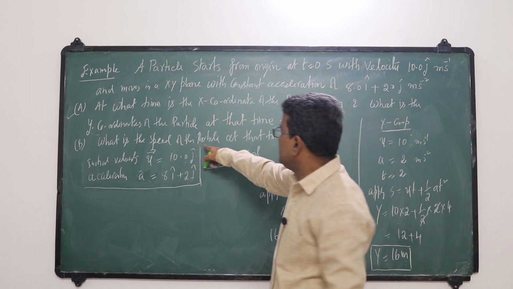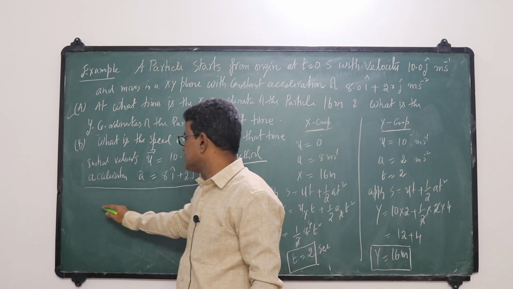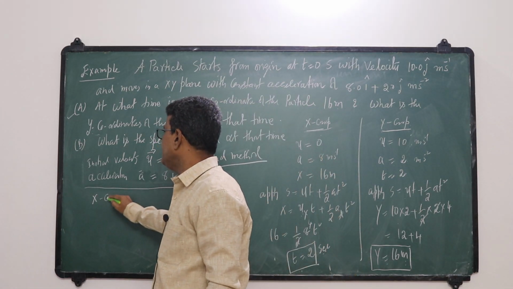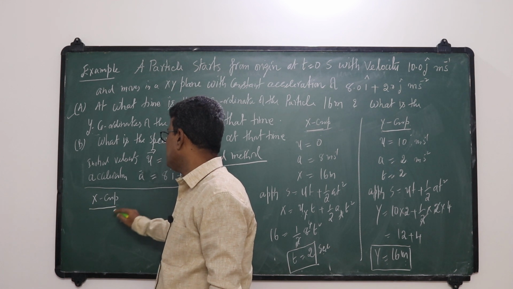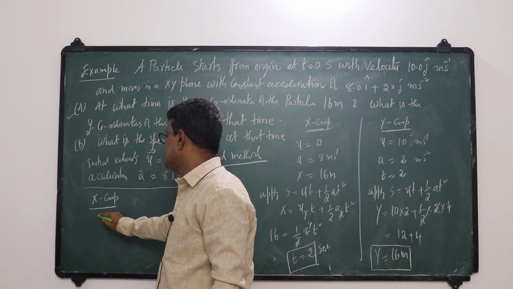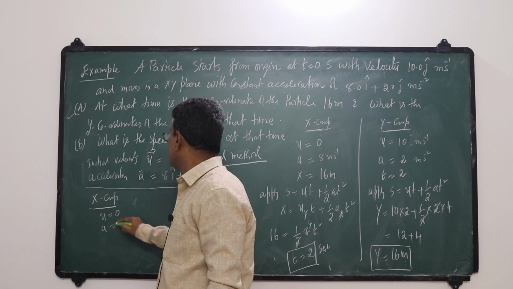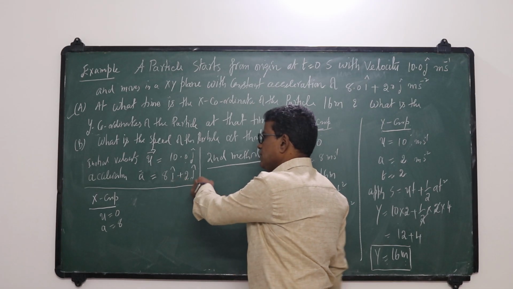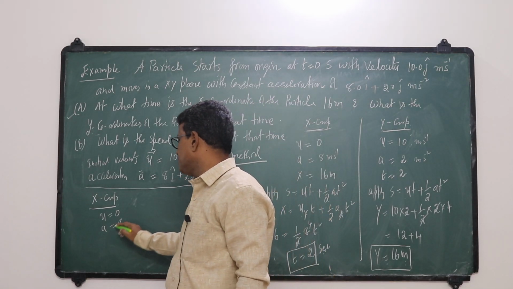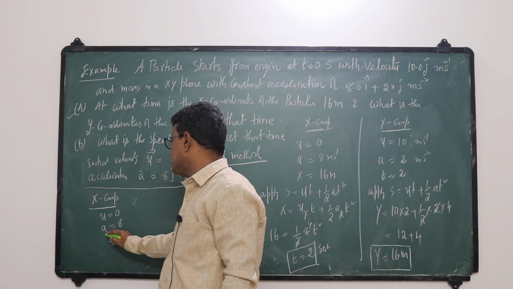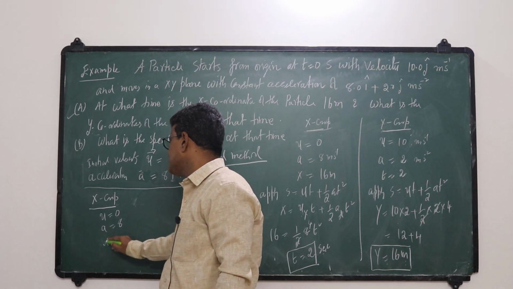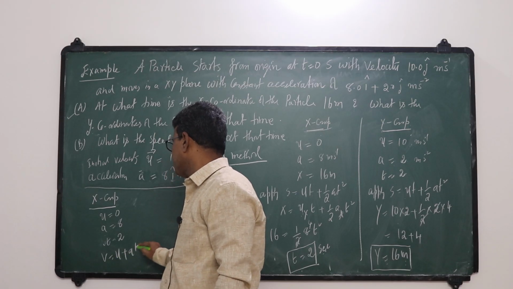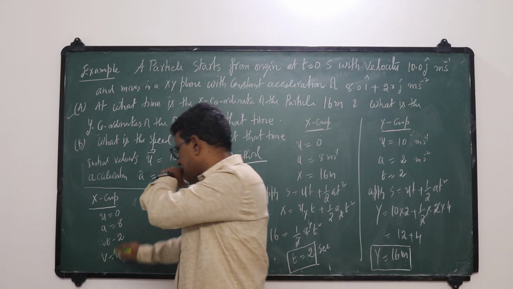And the second thing, we want the speed of the particle at that instant. So x component and y component. Similarly, x component and y component. See, x component, initial velocity 0, acceleration is 8. So t, I want velocity. t is equal to 2 seconds. So I am applying v is equal to u plus at. Along which direction? X direction.